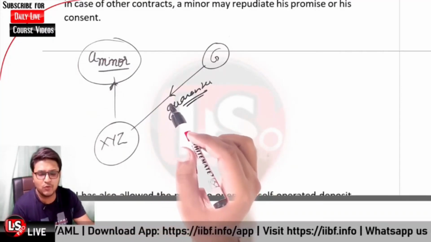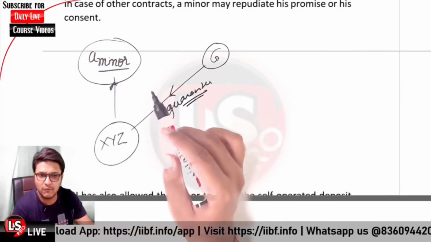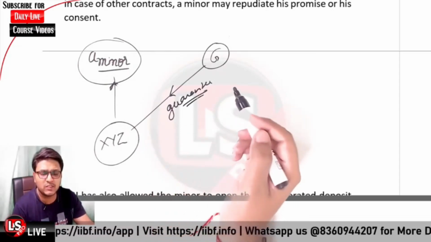If the minor defaults, who will be responsible?